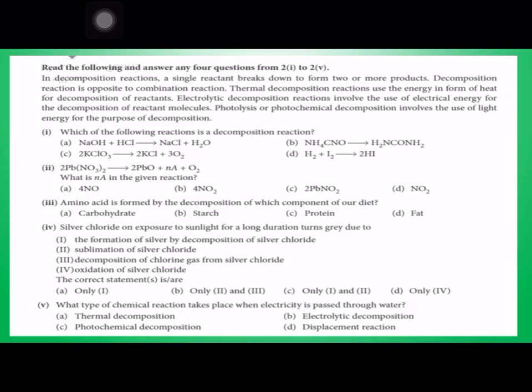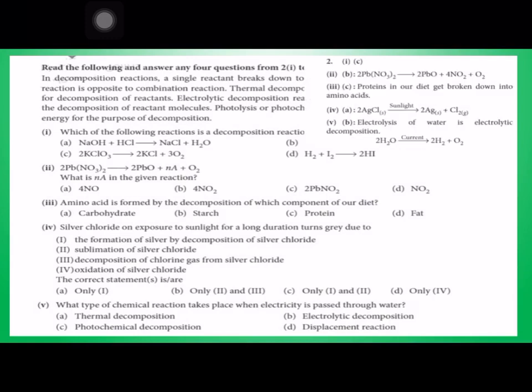So first, C option. Lead nitrate decomposed gives NO2. Then the amino acid is formed by the decomposition of which of the following components? Amino acids जो है उससे protein. Silver chloride on exposure to sunlight for a long duration turns grey due to the formation of silver by decomposition of silver chloride, with chlorine gas. The correct statement. And which type of chemical reaction takes place when electricity is passed through water? Electrolytic decomposition.